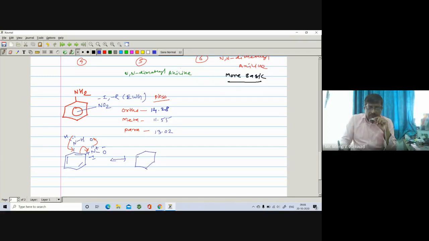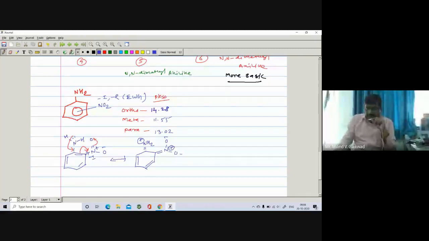So the more the stabilization of the lone pair, the less is the basicity. Here is O negative, here is O negative, and nitrogen carries a positive charge. And here is a double bond with NH2. So as the nitro group is near to the aniline NH2, it is at the ortho position.